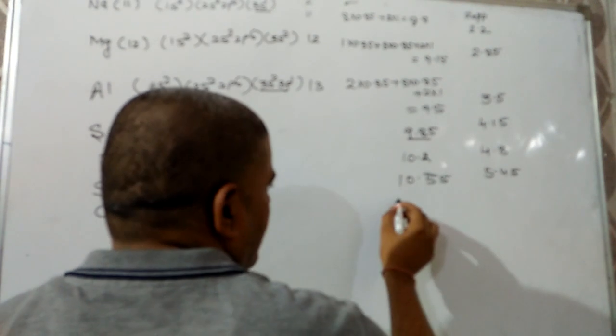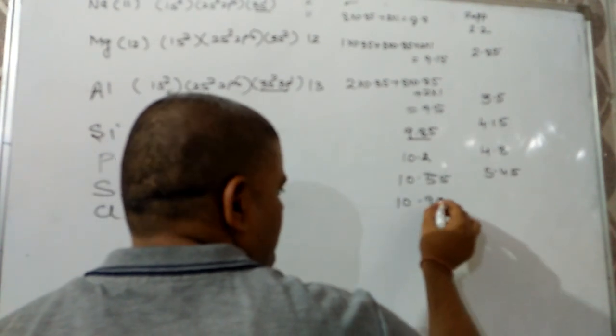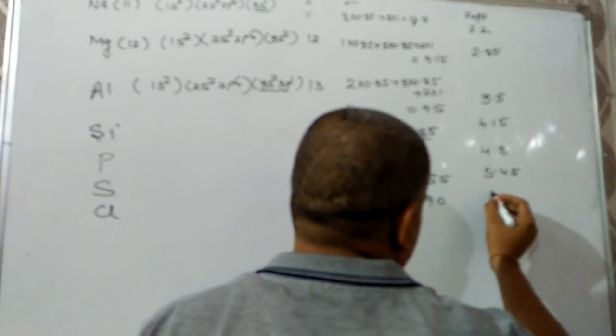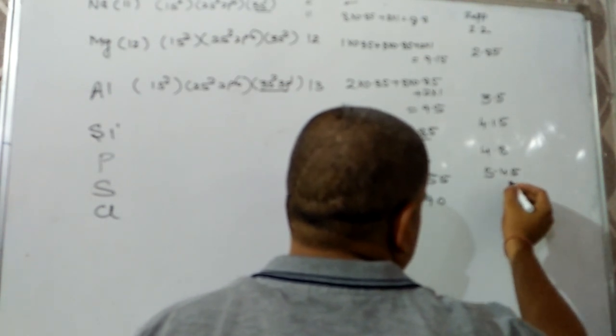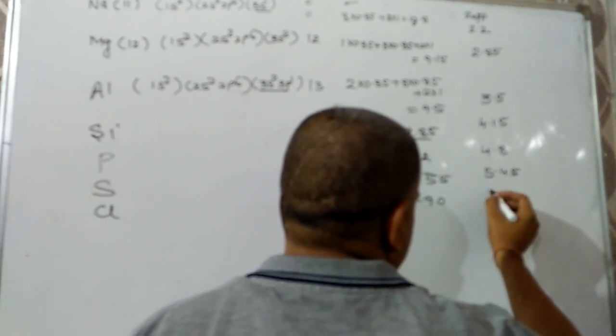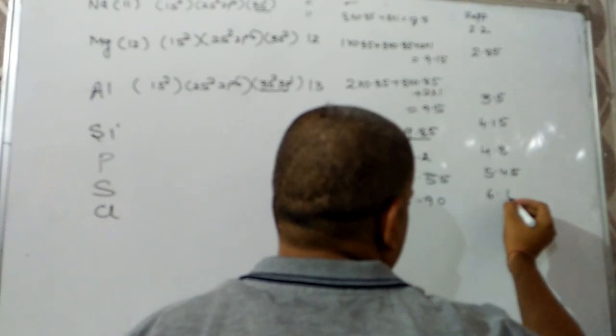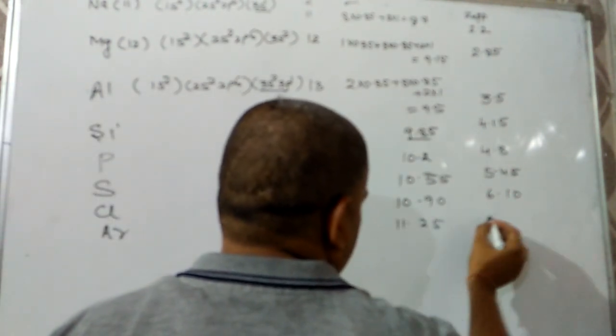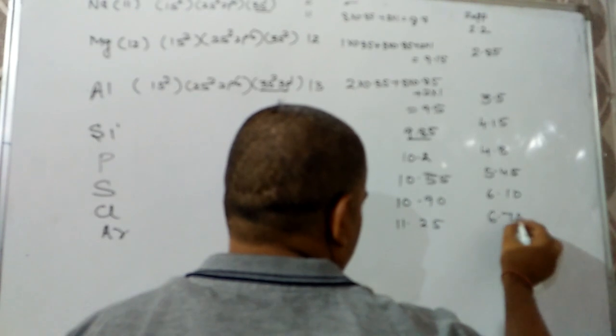For chlorine, it will be 10.9, and effective nuclear charge comes out to be 6.1. For argon, that will be 11.25, that can be 6.75.